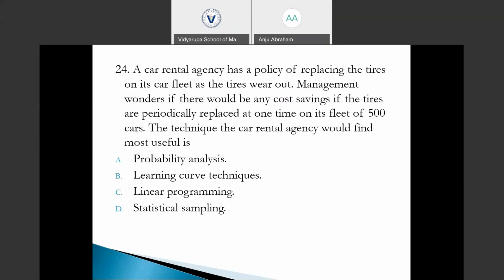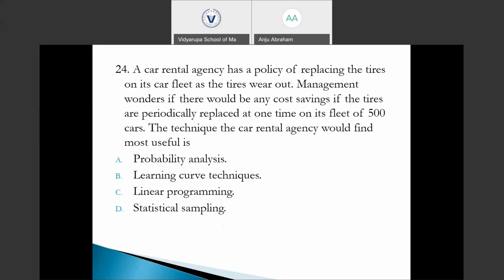Next question. A car rental agency has a policy of replacing the tires on its car fleet as the tires wear out. Management wonders if there would be any cost savings if the tires are periodically replaced at one time on its fleet of 500 cars. The technique the car rental agency would find more useful is.